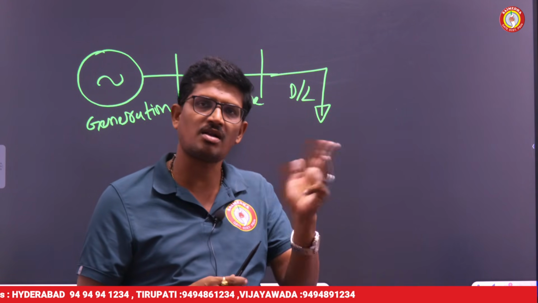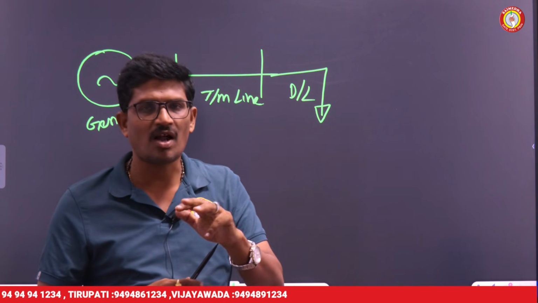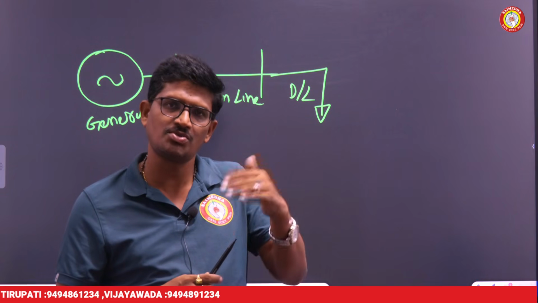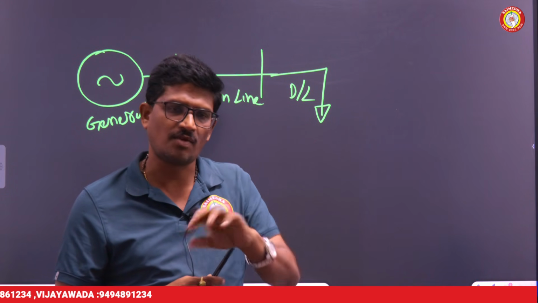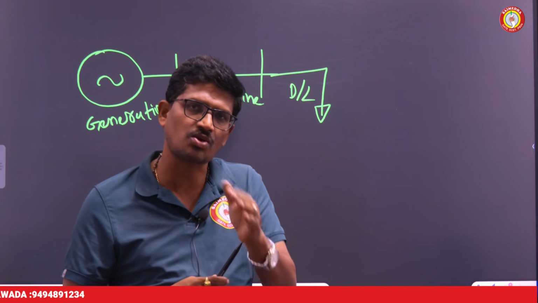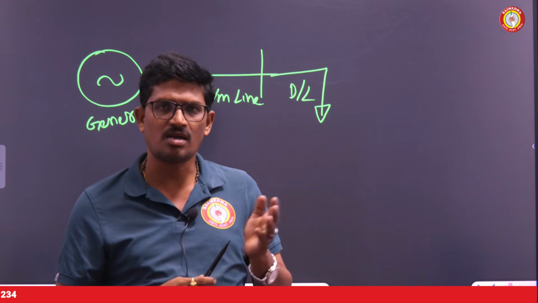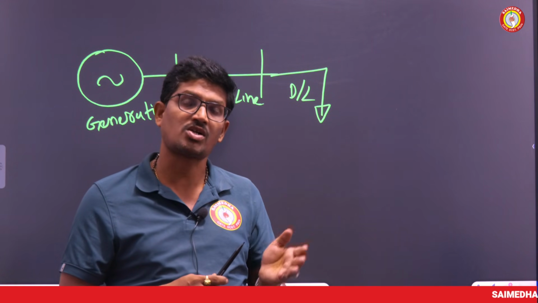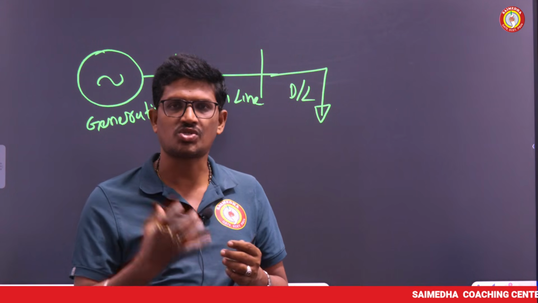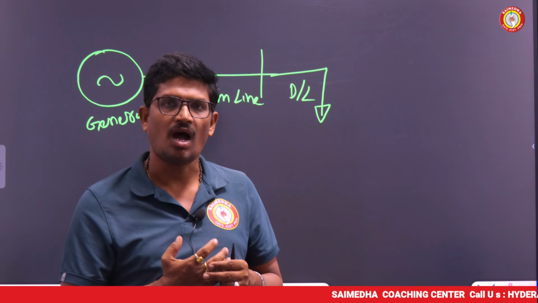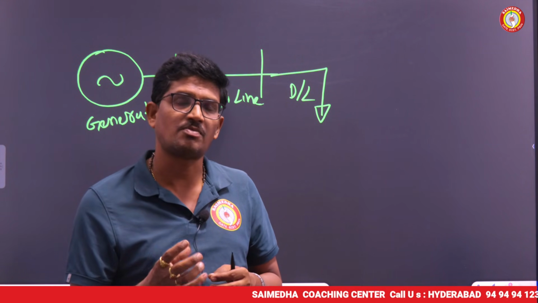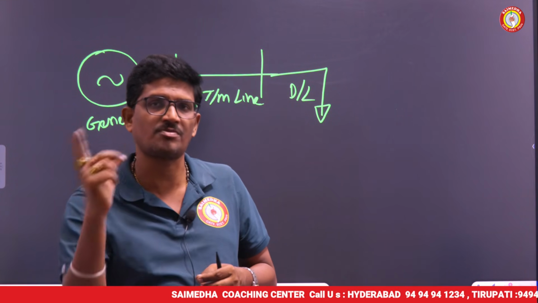Switching means on and off. If suddenly a fault is occurring in the system, the circuit is opened, that is on and off. When the fault is eliminated, the switch is closed. On and off, that is switching. And controlling means to control the fault currents. And protecting of major equipments from the fault.